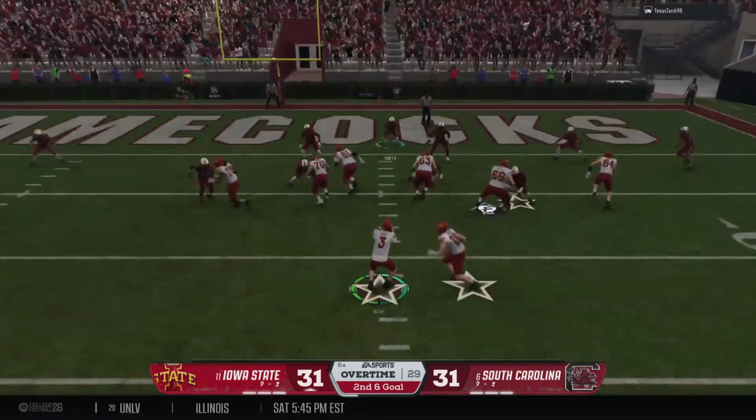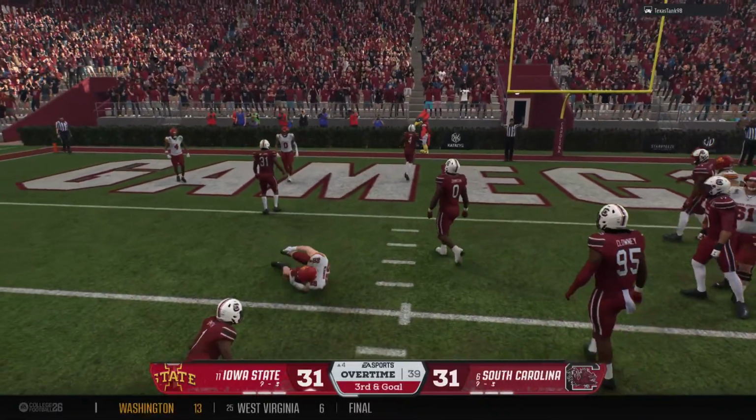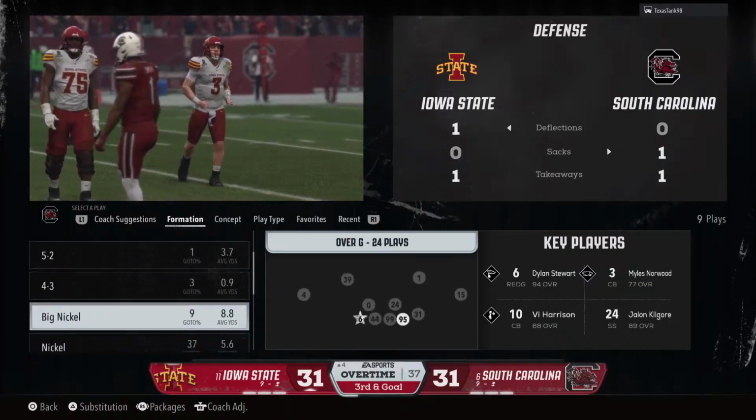Down in the red zone. Here's a handoff testing the middle. Ball carrier brought down at the 4. Offense in great scoring position here.